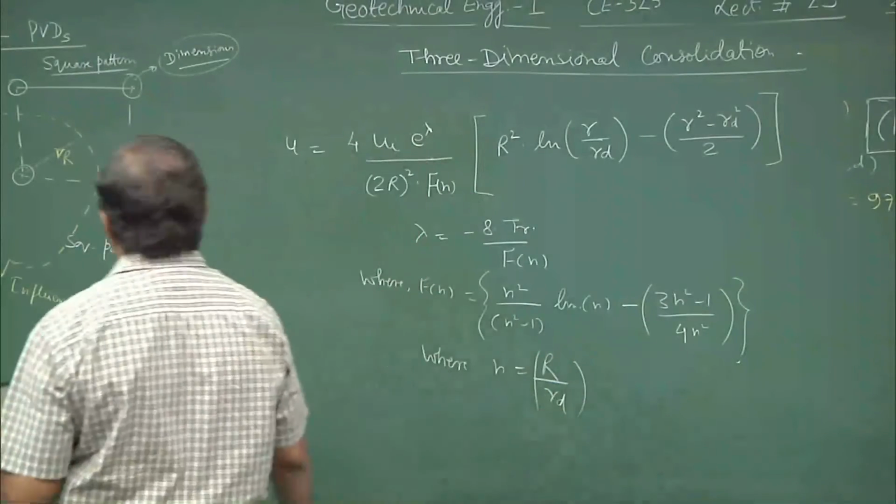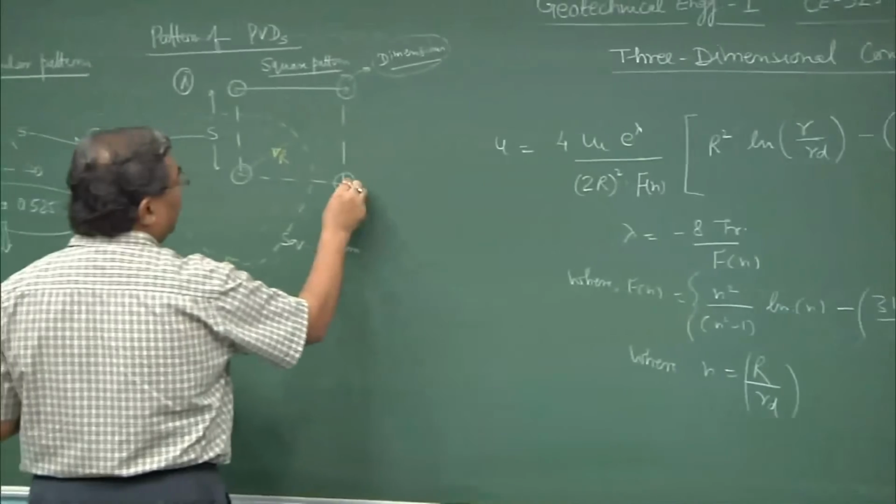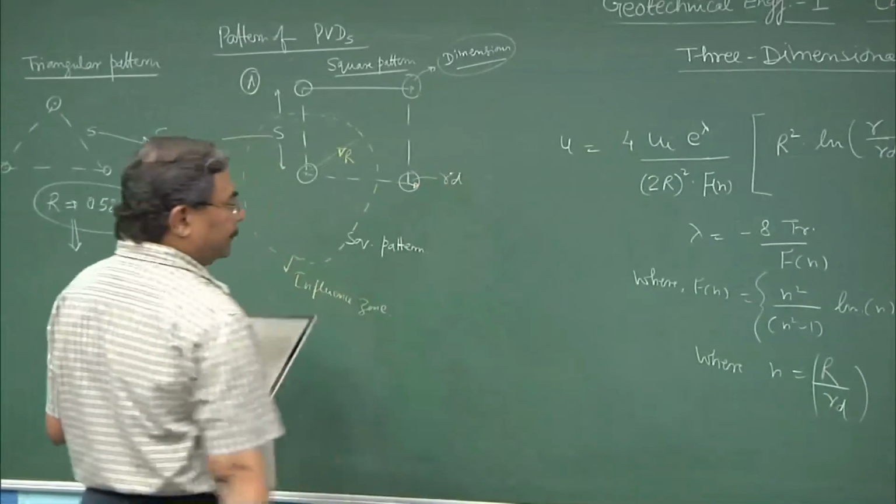What is Rd? The radius of the drain. So, this is the Rd.